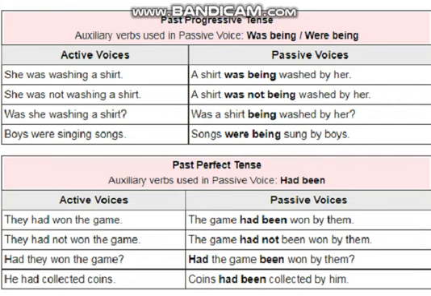He had collected coins, so here again you can see whether it is plural or singular, we are having the same helping verb for it, that is had been. So coins had been collected by him. Him is the objective form of he. Hope this lecture would also be clear to you, and in our next class we are going to discuss future tenses.